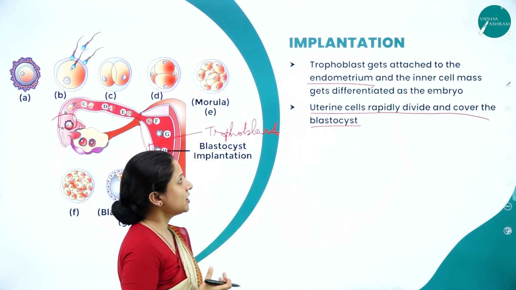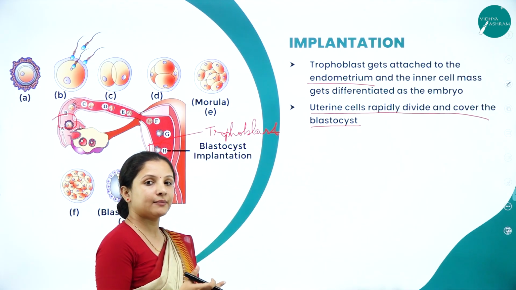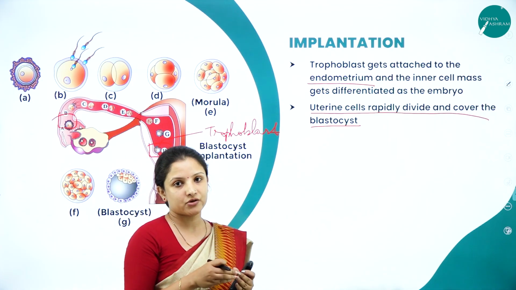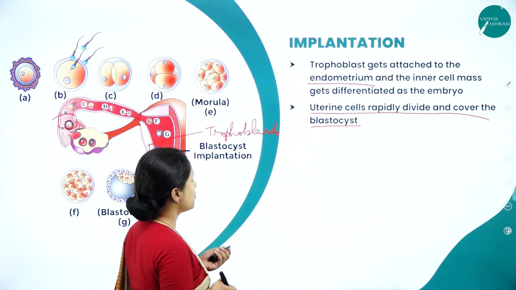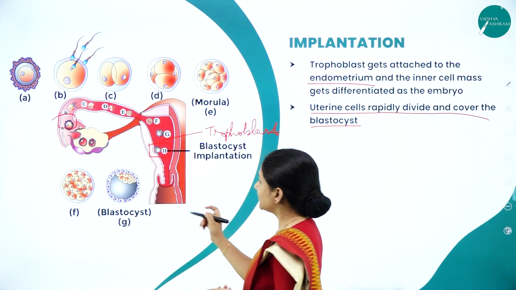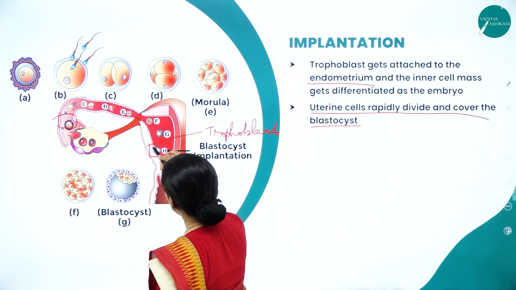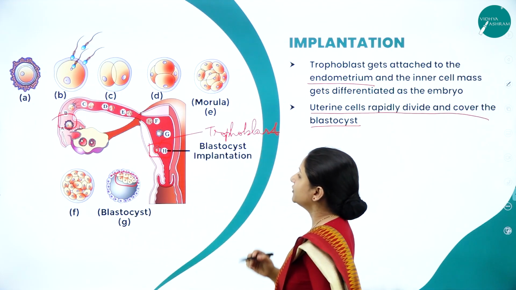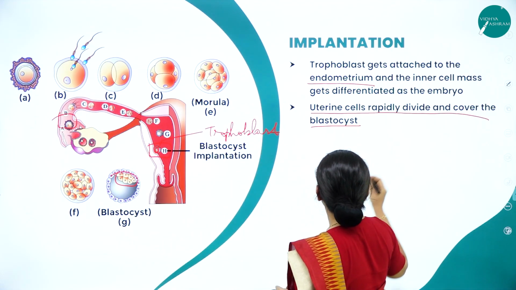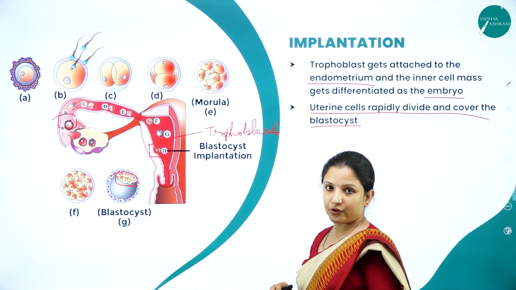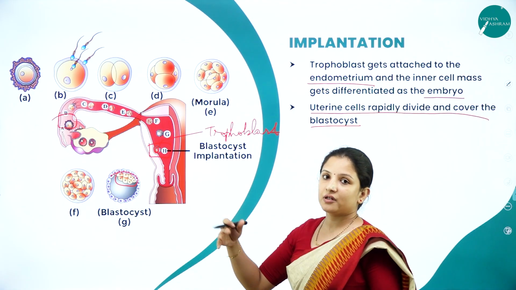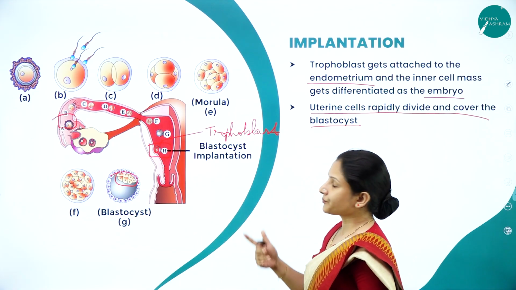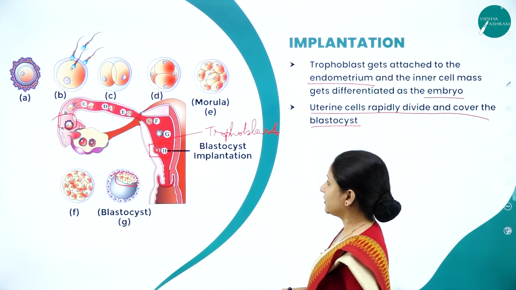So this is about the implantation. Where do they go and implant themselves? They get implanted in the endometrium, that is the inner lining of the uterus. So the trophoblast, that is this portion, gets embedded. Now what happens to these inner cells? The cells present inside get differentiated to form the embryo. The embryo will form the fetus and further fetal development will start to happen. So this is about the fertilization and implantation process.